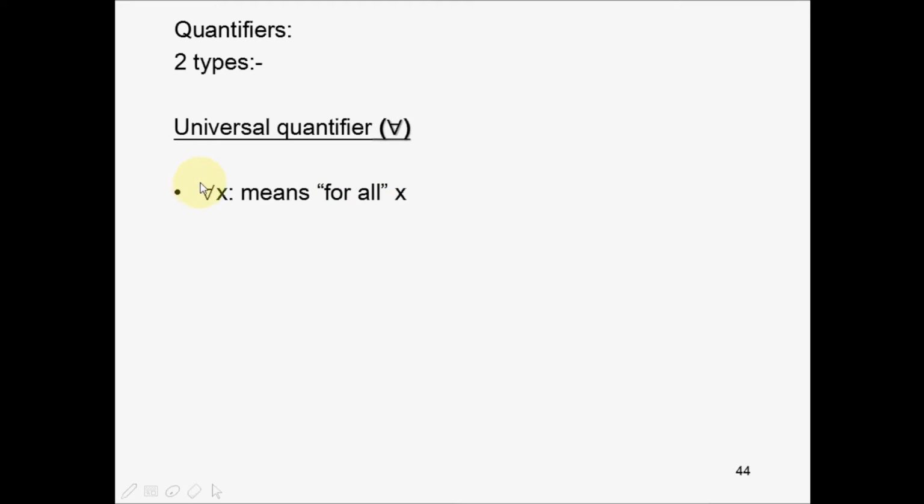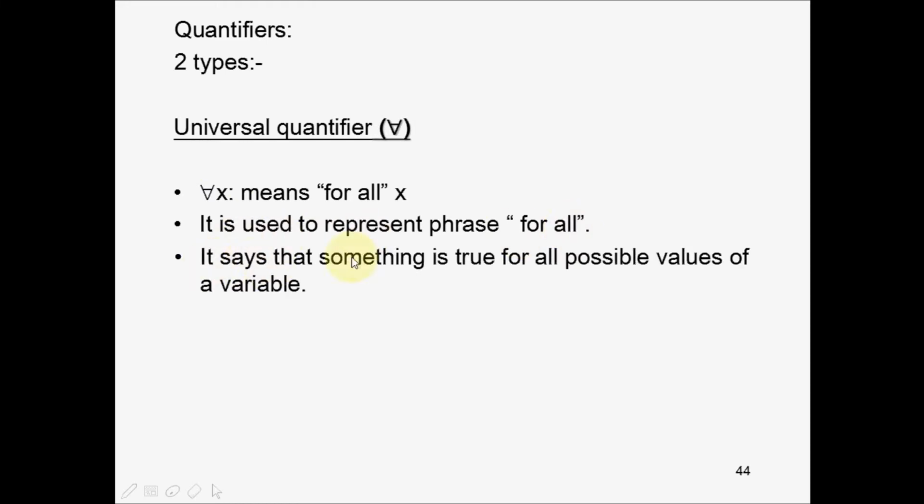So this means for all x, that is, for all the values that can be taken by the variable x. It is used to represent the phrase for all. It says that something is true for all possible values of a variable. So when I write for all x, that means something is true for all possible values x can take in a particular domain.